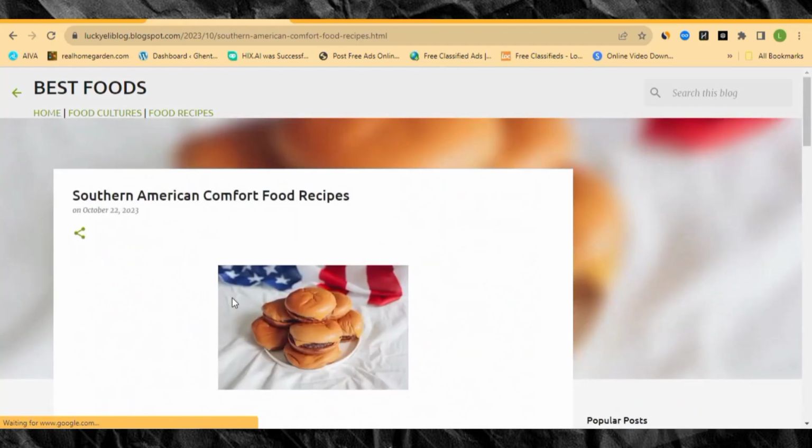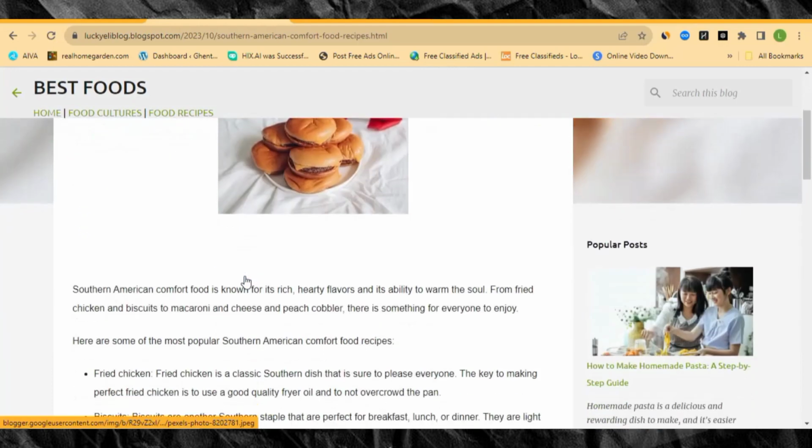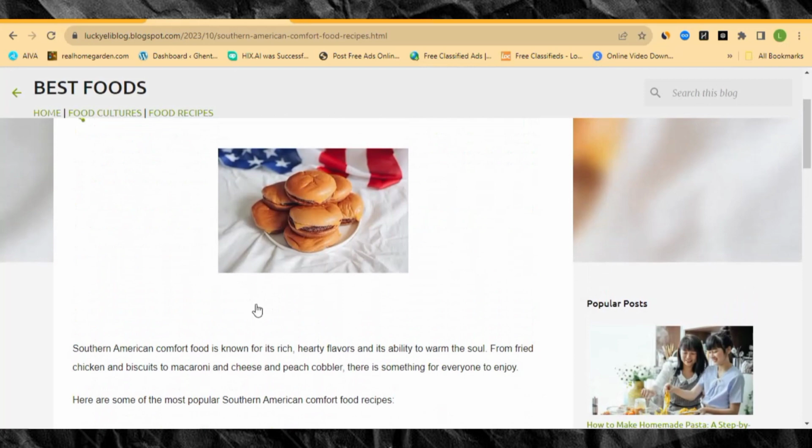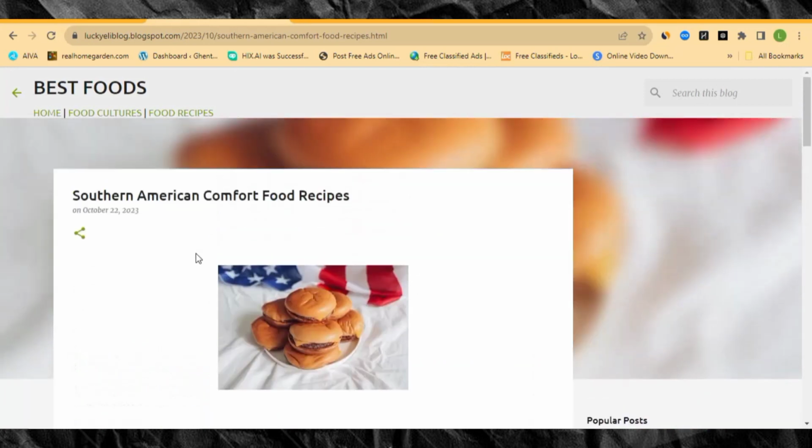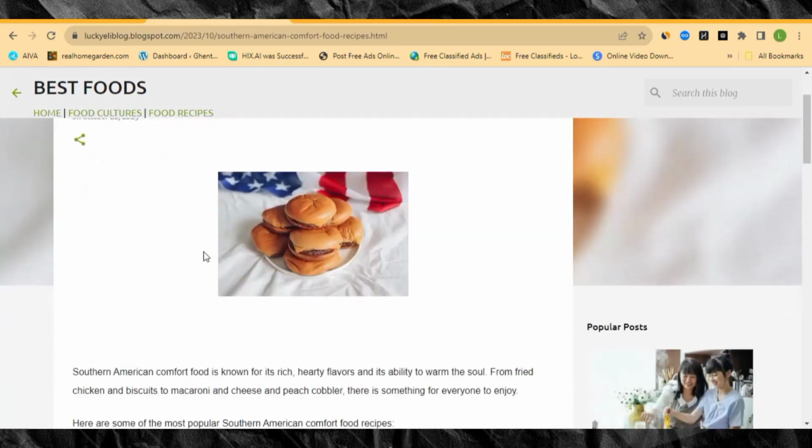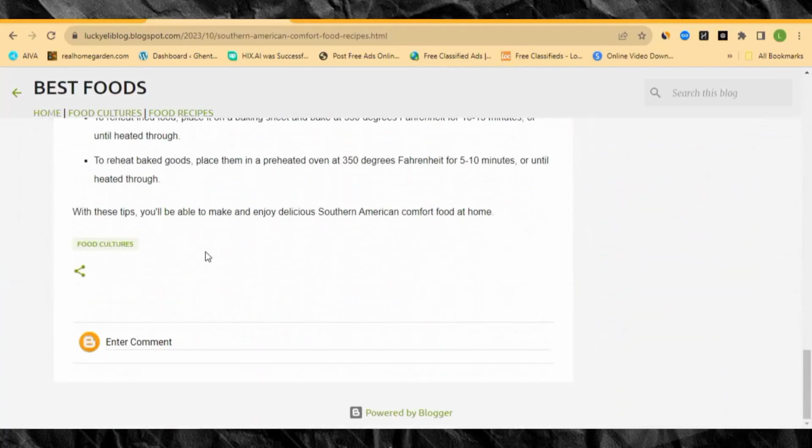And one thing I want to tell you is that you can just go ahead and connect this website to any ad network that you like. If you like Adsterra, I'll be doing a video about those things in the future. So any ad network that you want, you can just make sure you link your website to that ad network, and you start making money just like the way I'm doing right here online.